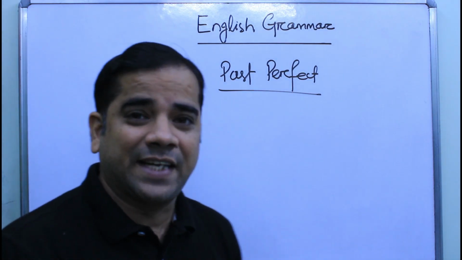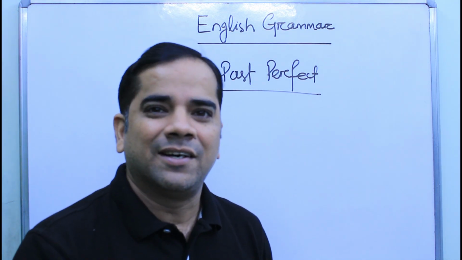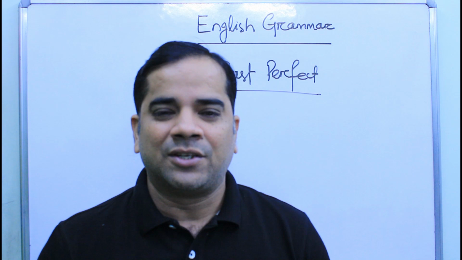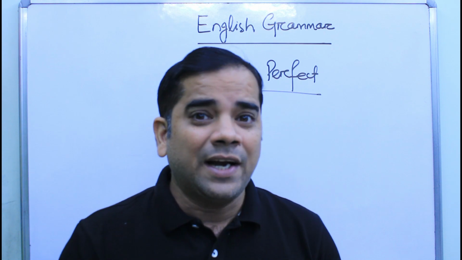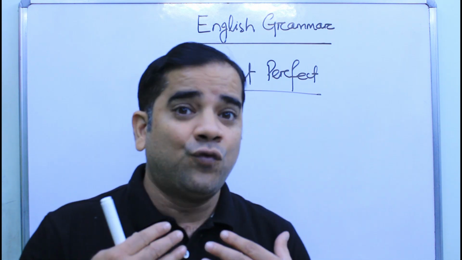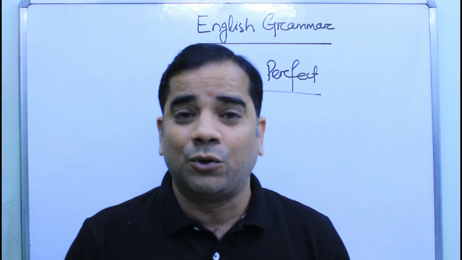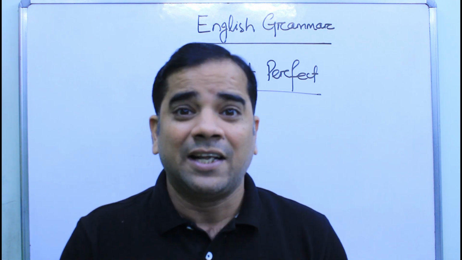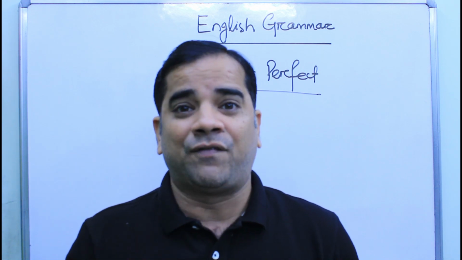Students, past perfect tense. That means we can say it is past of past. You might be thinking, how? See, if there are two actions that have happened in the past, and one action happened after another, then in that case, if we need to talk about those two actions, one of those actions would be in simple past tense and the action that had happened before the first action should be in past perfect tense.